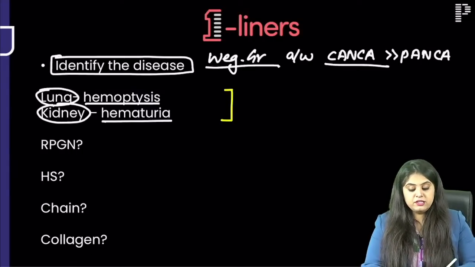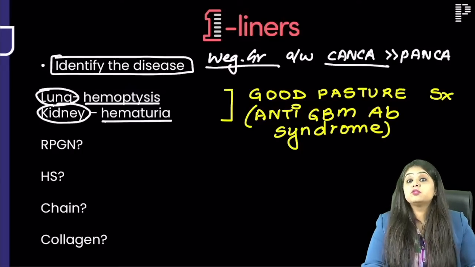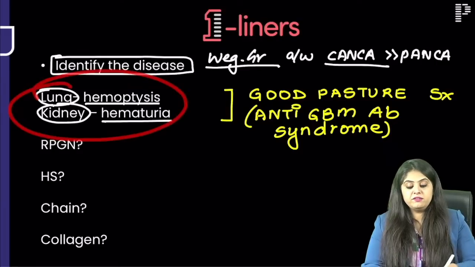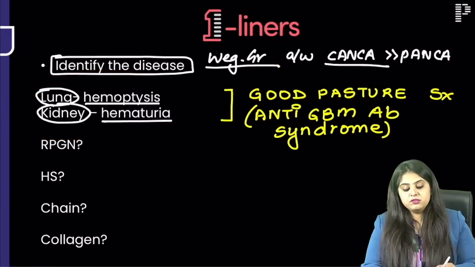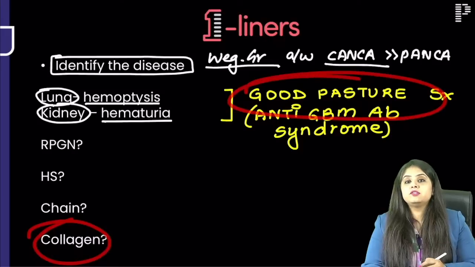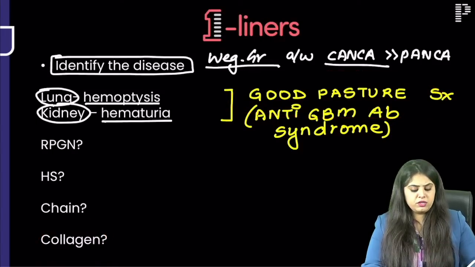Yes, with collagen it is going to be Goodpasture syndrome. So please note that what is given more. If they would have given me ANCA story, I would have gone for Wegener's. Now if they start giving me story of collagen, then I go for Goodpasture syndrome. You know Goodpasture is 1, 2, 3, 4. What is 1, 2, 3, 4?